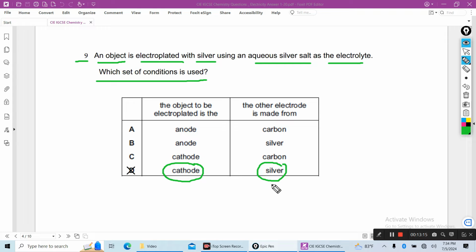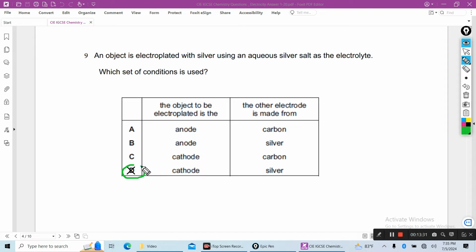As silver metal will be used as the electroplating metal, this silver will be at the anode and the object will be added to the cathode. So D is the correct answer.